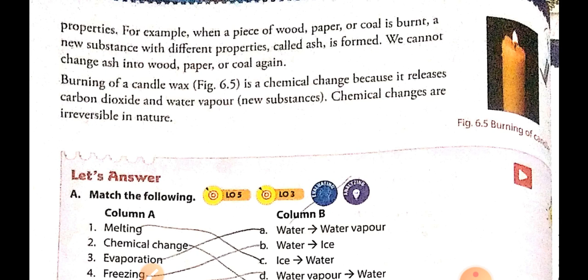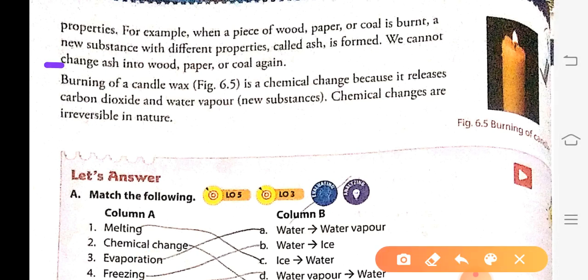See, this is a very important line. Burning of candle wax is a chemical change because it releases carbon dioxide and water, whereas melting of a candle is a physical change.